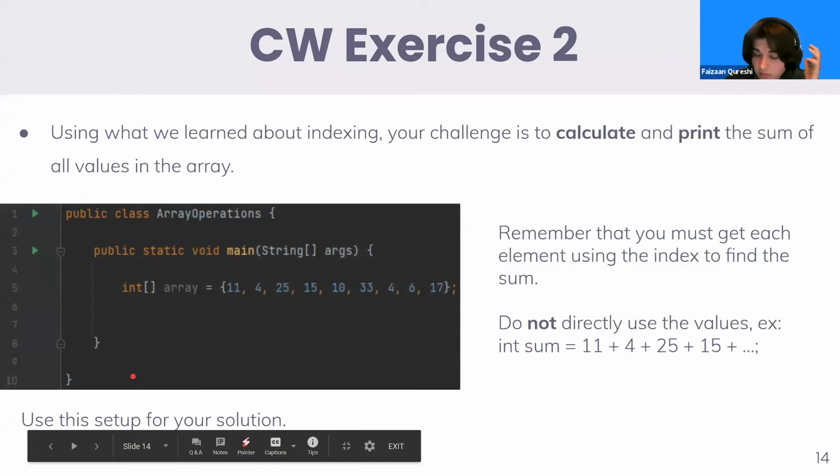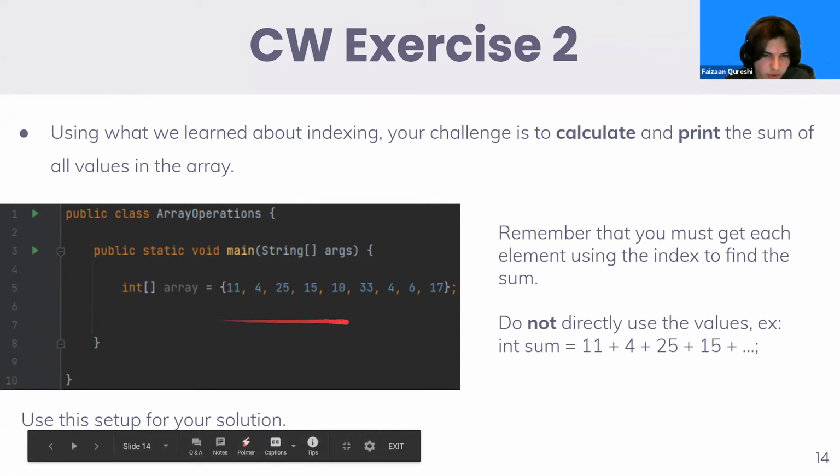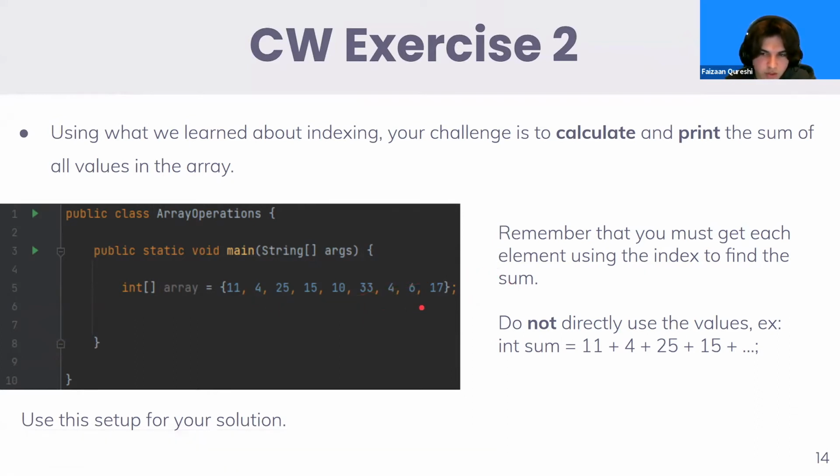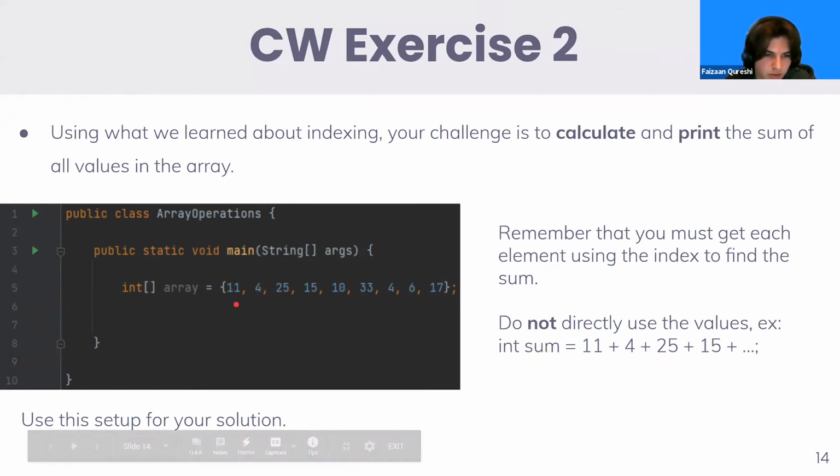All right, so this is going to be our classwork exercise. It brings together our knowledge of indexing, arrays, and operations. We're going to be taking this challenge. You're going to create code that calculates and prints out the sum of all values in an array. Use this setup right here for your code. Remember that you have to get each element using the index, and don't just directly put in the value of each integer. You actually need to find the value of the integer using indexes.